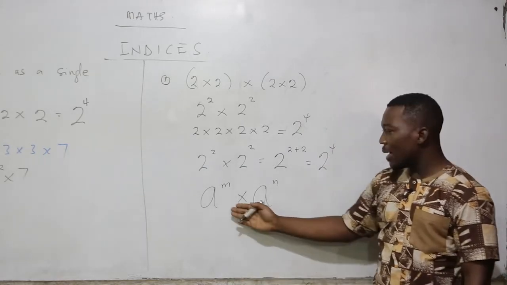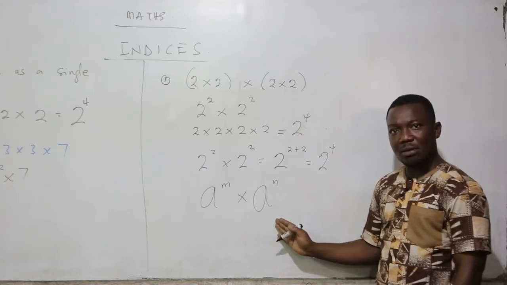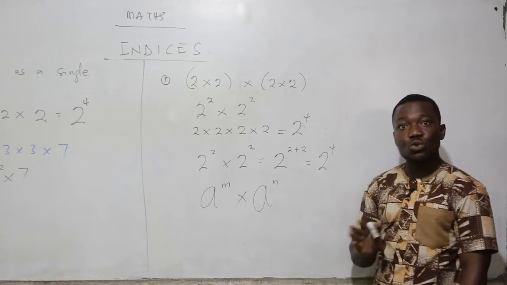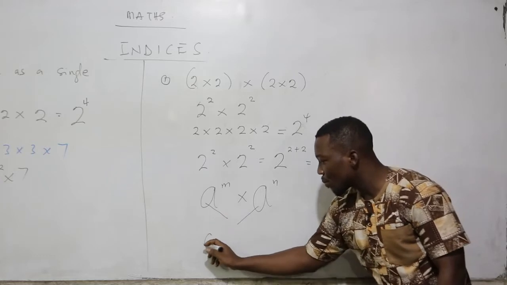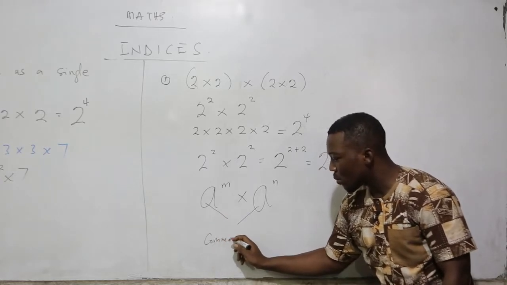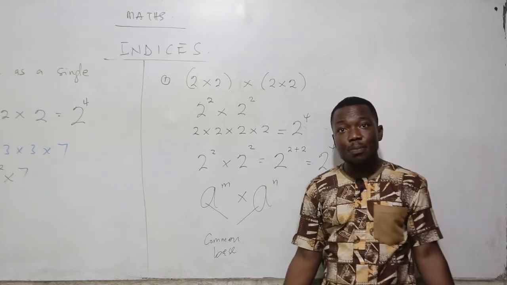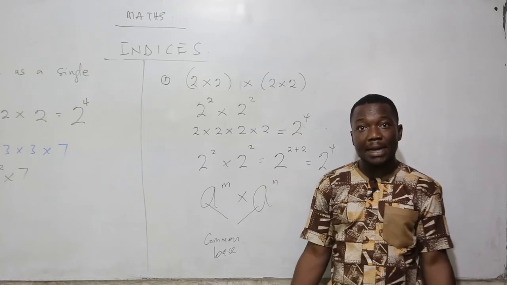Now we have a raised to the power m times a raised to the power n. What is common here? What we are really interested in is that we want to have a common base. Once the common base has been satisfied, it means we can apply the law. How do we apply the law?